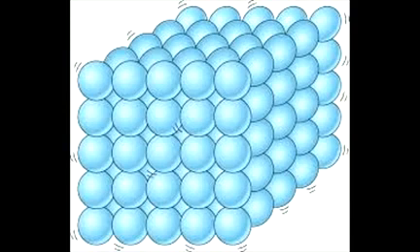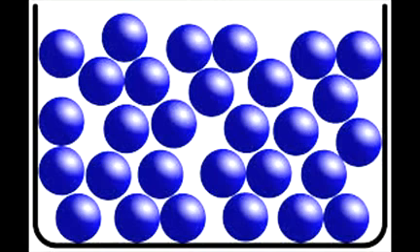In liquids, the molecules are loosely packed. Like in case of water, milk, juices, oil, all these things are liquid.